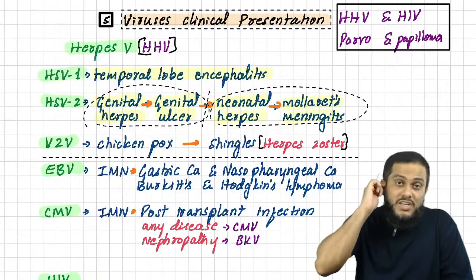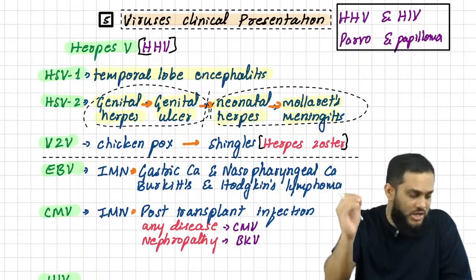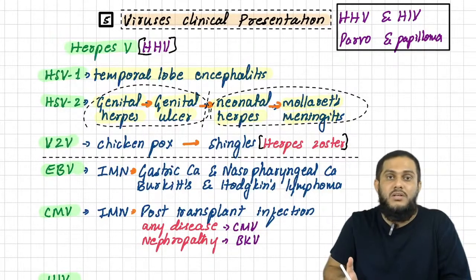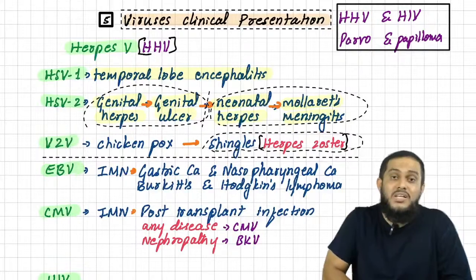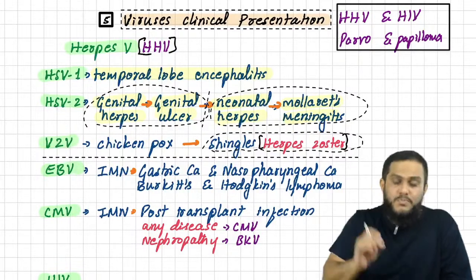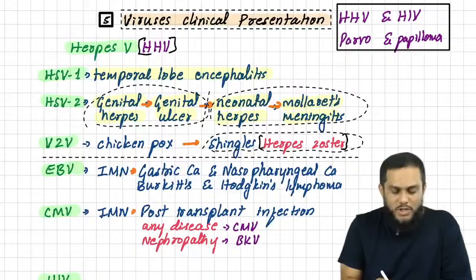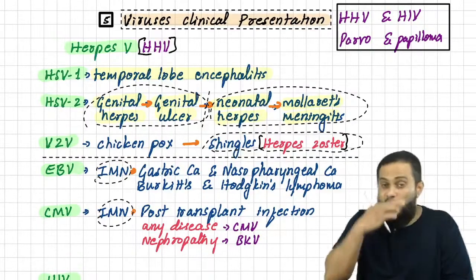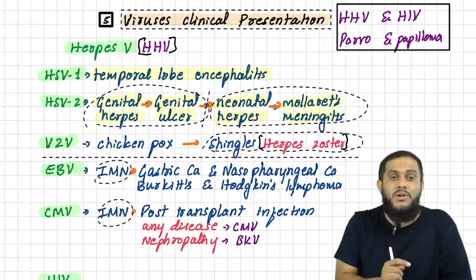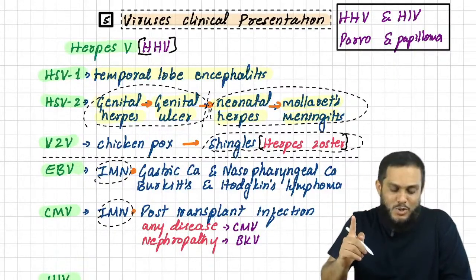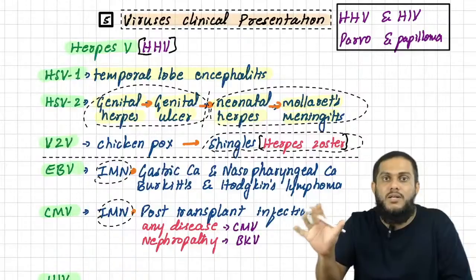Now VZV is varicella zoster virus, also known as chickenpox virus, which causes chickenpox. On reactivation it can cause shingles, also known as herpes zoster. Epstein-Barr virus and cytomegalovirus both cause infectious mononucleosis. But what is more important is that Epstein-Barr virus causes carcinoma and cytomegalovirus causes post-transplant infection.